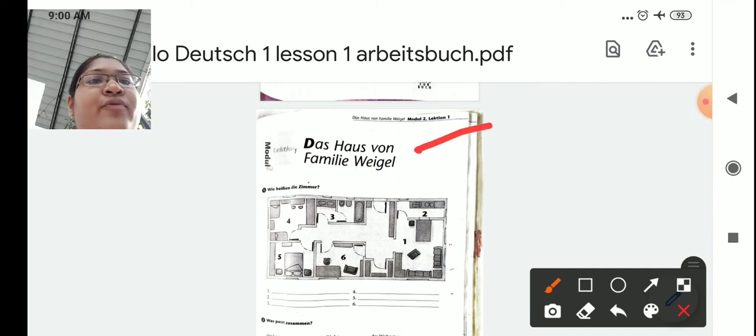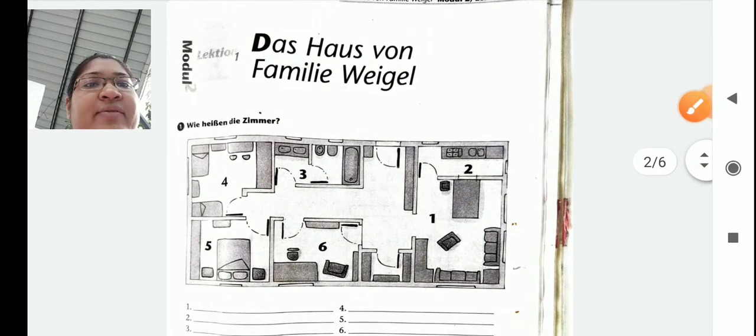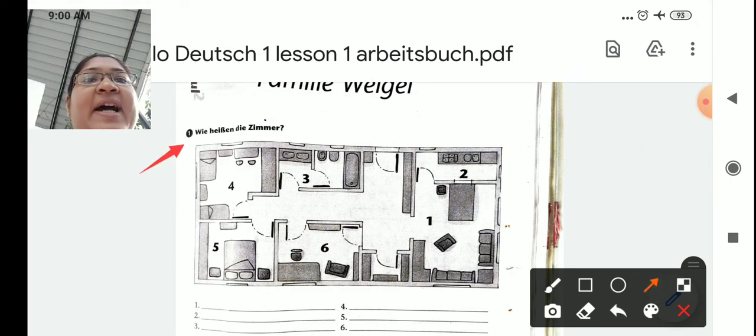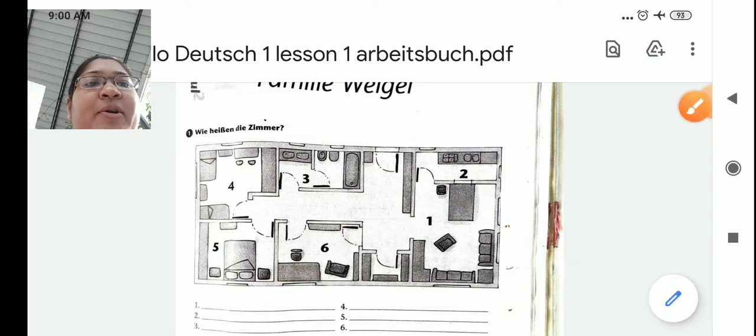Das Haus von Familie Wiegel. The house of family Wiegel. Now let's see what they are giving here in the first question. Wie heißen die Zimmer? So what are all these rooms called? So they have given here room 1, 2 till 6. Okay, 6 rooms they have given, and you have to write what we call these rooms.